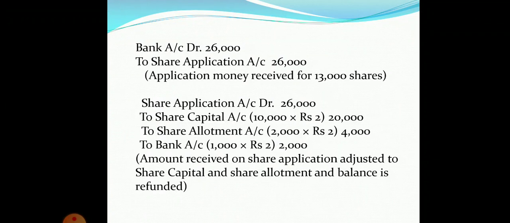To share allotment, so on 2,000 shares we have received an excess amount of rupees 4,000 and that will be adjusted at the time of allotment, so that will be transferred to share allotment account. And on 1,000 shares, rupees 2,000, as we have not allotted any shares to them, that amount we will refund back.